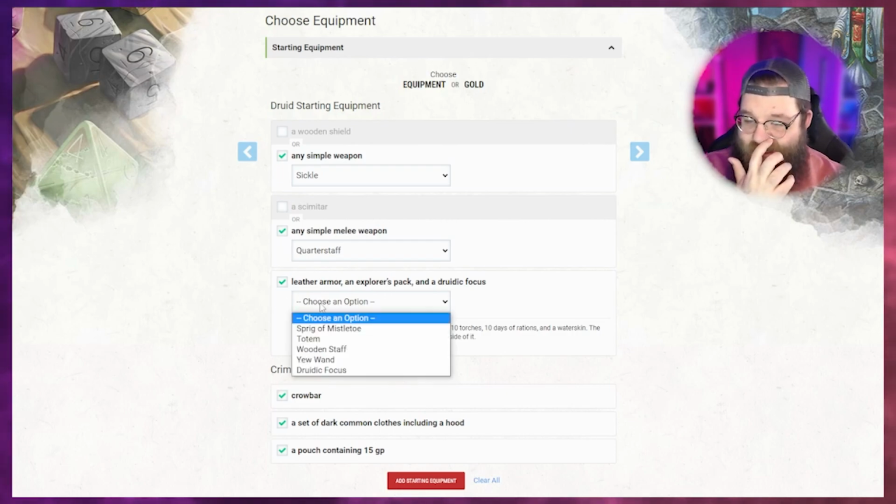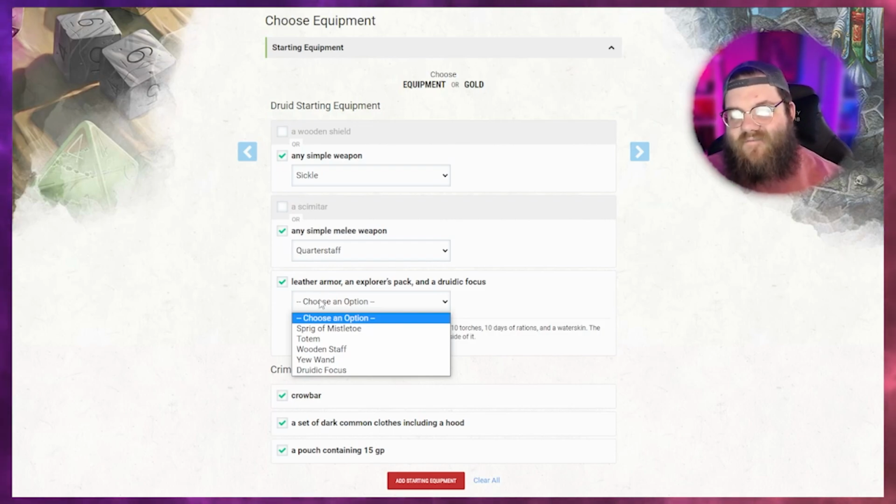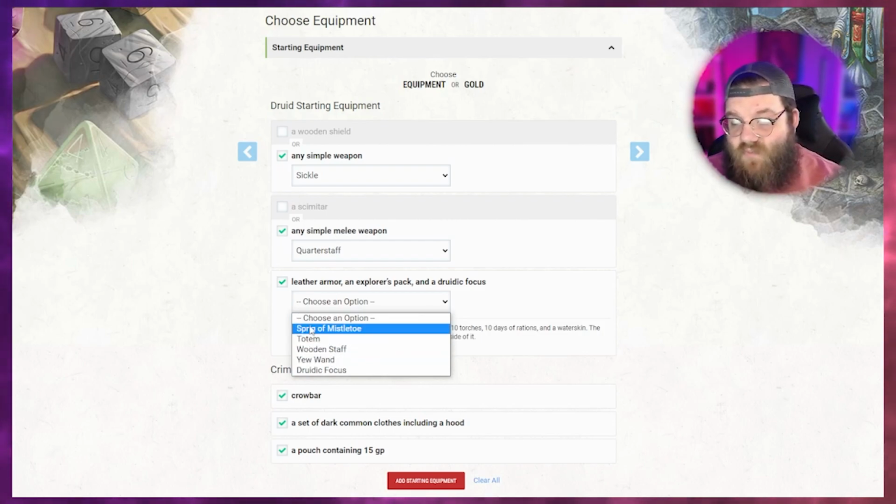Nice. And then what we need to do is pick our druidic focus. So every spellcasting class has a focus that they use, right? You can think of this like in Harry Potter, how the wizards use wands, right? That is a focus. Their magic is channeled through the wand. If you think of other characters from pop culture, Gandalf, the magic seems to be channeled through the staff, okay? So when we talk about focuses, we need to think about how we want to flavor our character's spellcasting, right? Do we want it to be a yew wand, a wooden staff, a totem or sprig of mistletoe?